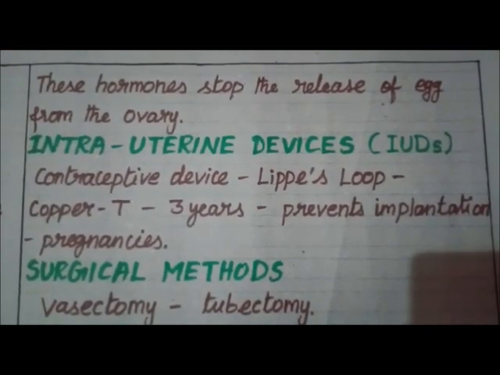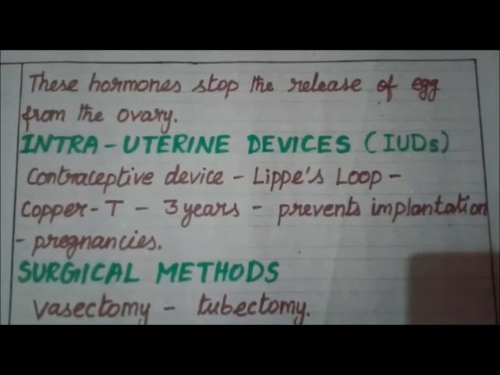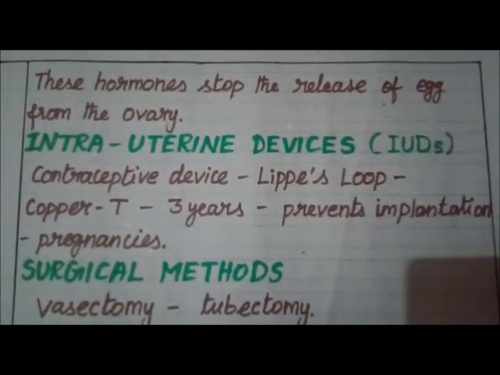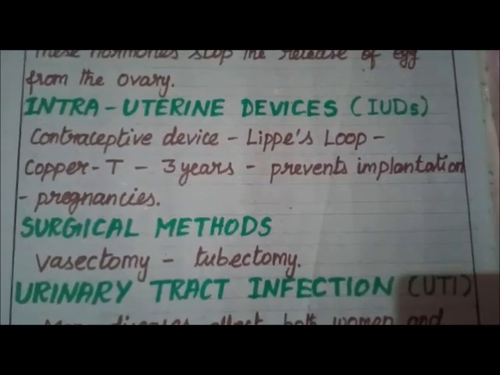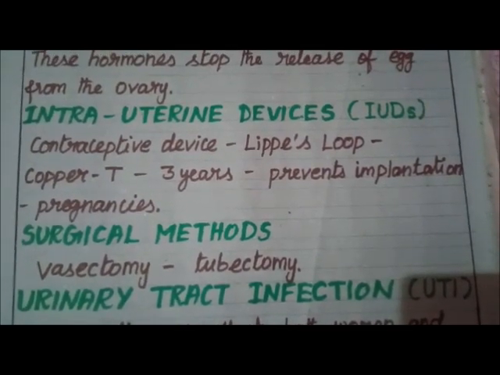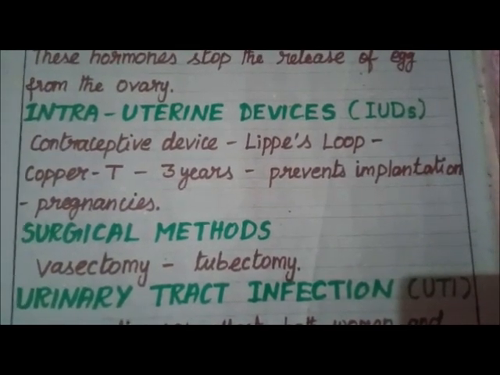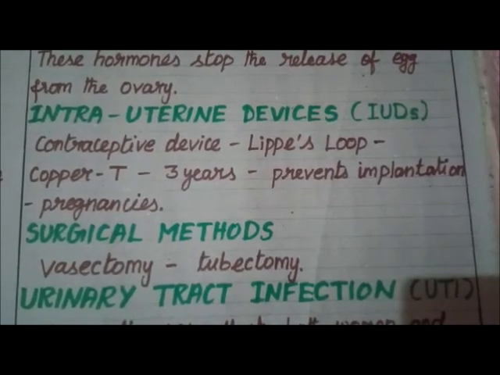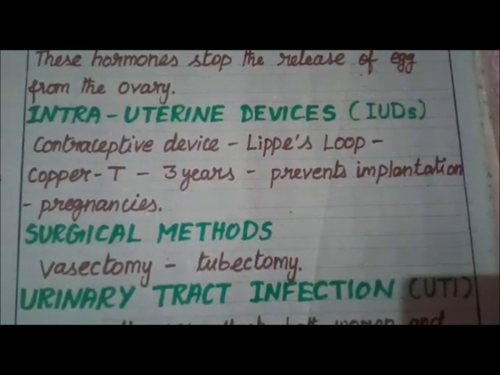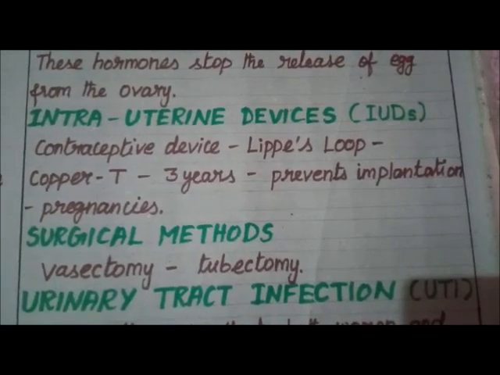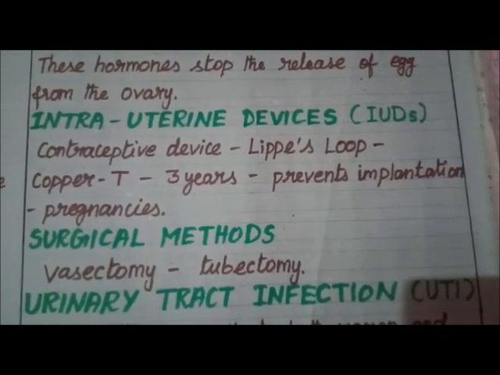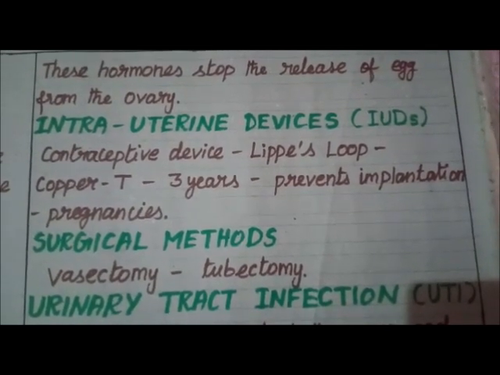Second one, intrauterine devices. A contraceptive device inserted into the uterus. There are two synthetic devices commonly used in India. They are Lippes loop and copper T, made of copper and plastic.